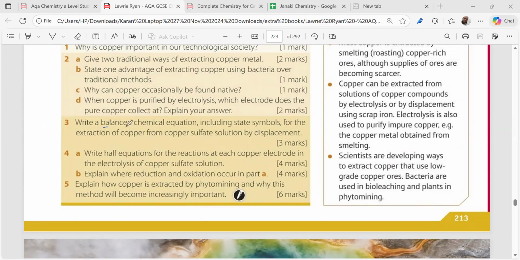See, write a balanced chemical equation including state symbols for the extraction of copper from copper sulfate by displacement. 3 marks, right? Fe is solid plus copper sulfate. Scrap iron, right? The scrap iron. Aqueous, you write aq. Then you write FeSO4 aq and Cu solid. Is it clear, everybody? Fine. Clear? Is it clear? You have to see that electrolysis will be challenged over here, right?